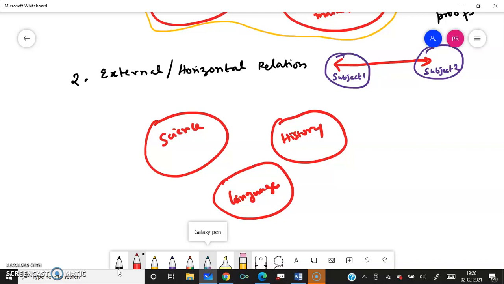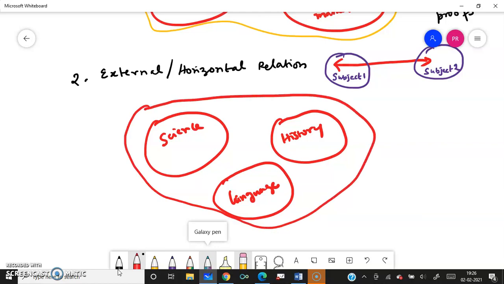How these different subjects are related to each other, that is, how they are related to mathematics as a whole. I will not draw a yellow line, it is already used. So many subjects are there, and how they are related to our mathematics. Our hero here is mathematics.